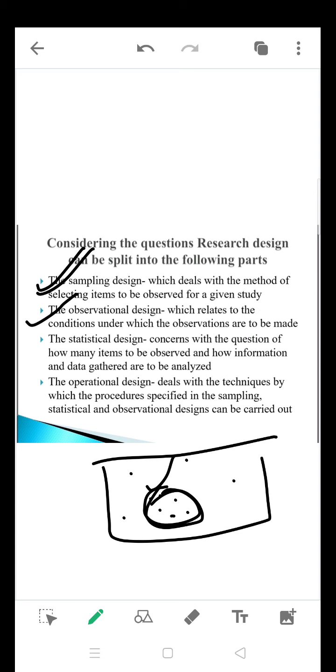And the second one is observational design, which relates to the conditions under which the observations are to be made. Under which condition, either in an artificial environment or an actual environment. In order to observe things, we may conduct a mock interview. Take example, how students are going to behave in an interview hall.